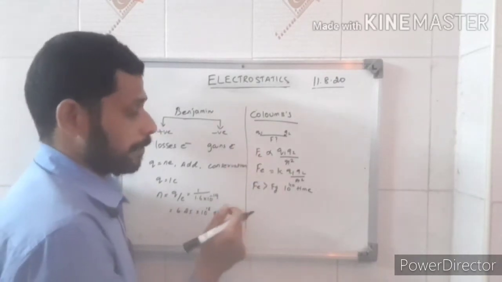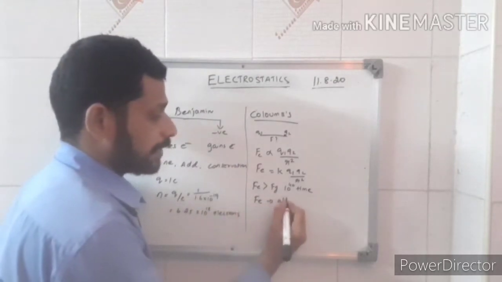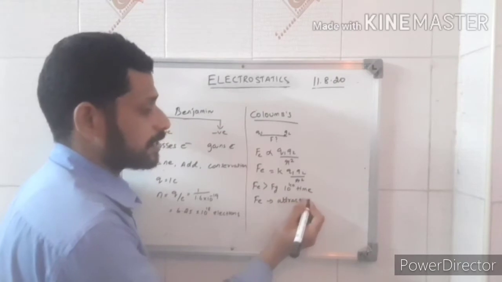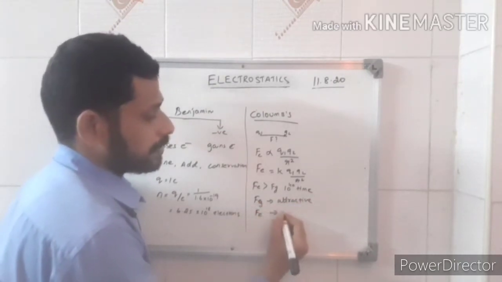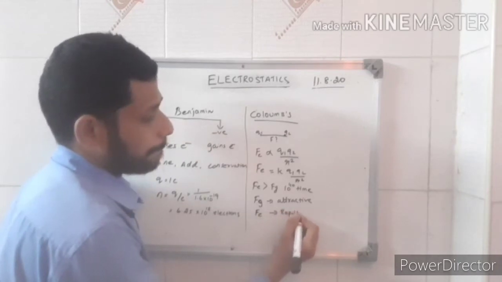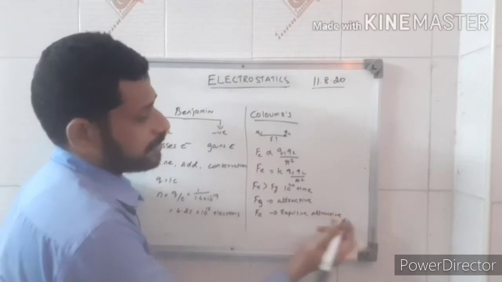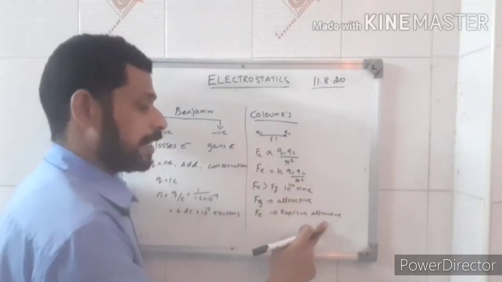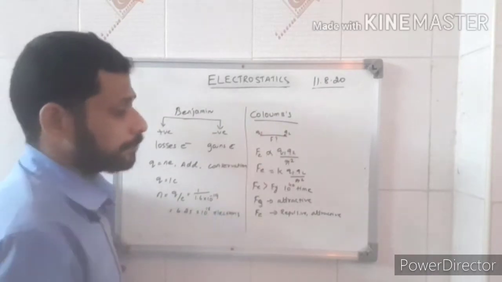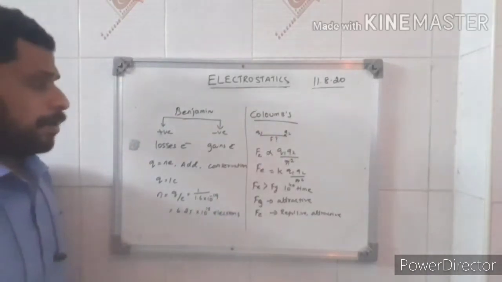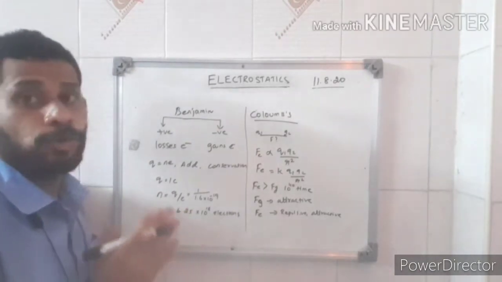As per Newton's law, the gravitational force is always attractive, but the electrostatic force can be repulsive or attractive. If it is like charges, it will be repulsive. When it is unlike charges, it will be attractive. This is how Coulomb gave these ideas. Coulomb discovered the force between two charges, and he also gave the superposition principle.